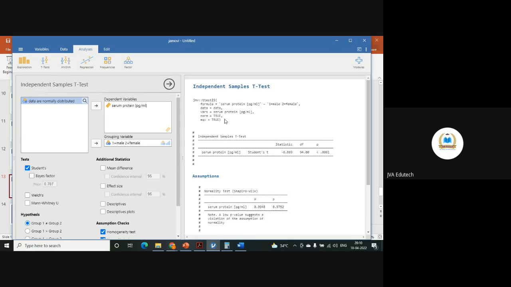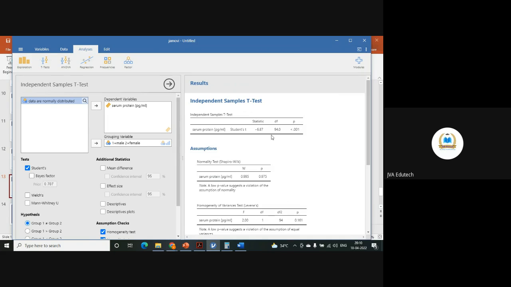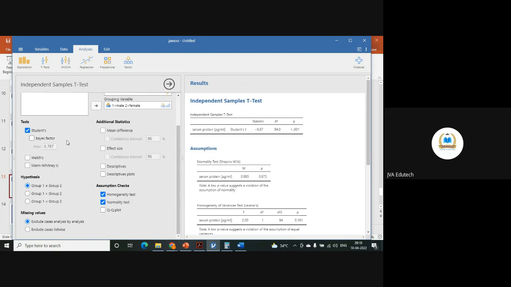That is the best part of this software, that first it gives you output side by side. If you don't want these R codes, simply disable this syntax mode, you'll get the output. Side by side, you get the output, and you also get the option to perform non-parametric test if assumptions are not fulfilled. You can check for the assumptions also side by side.